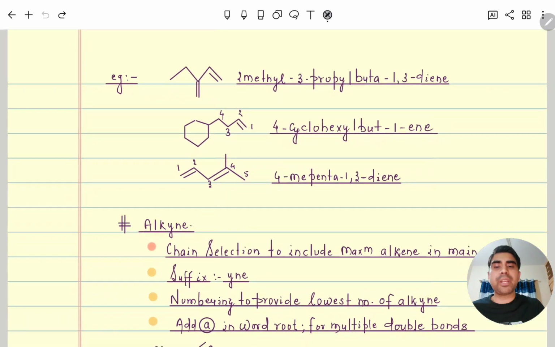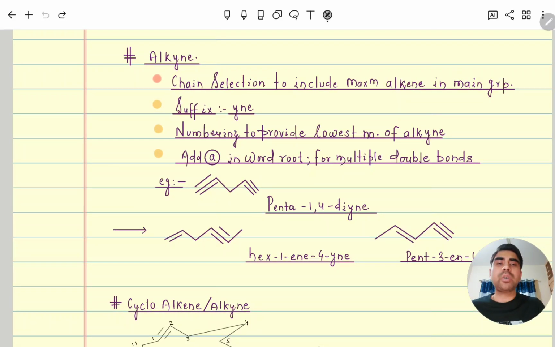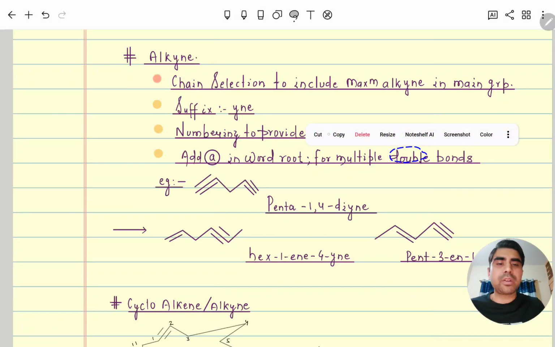This same rule we will replicate for the alkyne system also. The chain must include the maximum number of alkyne. This is not alkene. The maximum number of alkyne must be there in that main chain. Along with that, the suffix must be ine. Numbering must be provided with the lowest number to all alkyne systems. A will be added if multiple double or triple bonds are there. So like here you can see that it is penta-1,3-diene. So here not double bond, it will be triple bond.